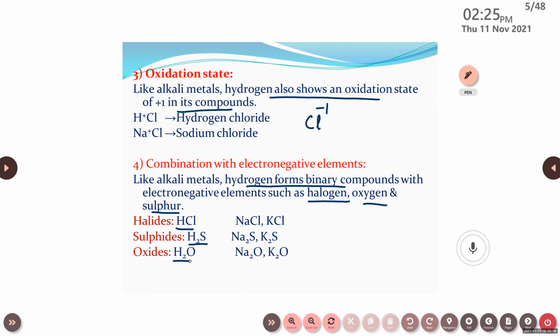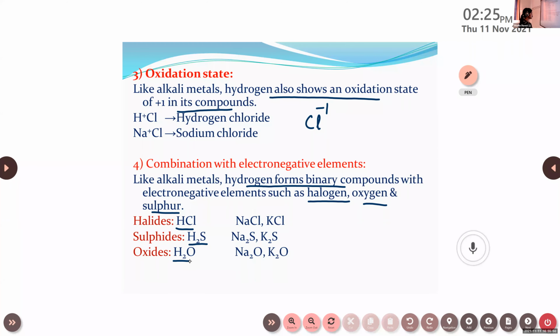Oxidation state: like alkali metals, hydrogen also shows an oxidation state of +1 in its compounds. HCl, hydrogen chloride, NaCl, sodium chloride. Combination with electronegative elements: like alkali metals, hydrogen forms binary compounds with electronegative elements such as halogens, oxygen, and sulfur. Examples: halides, sulfides, and oxides.